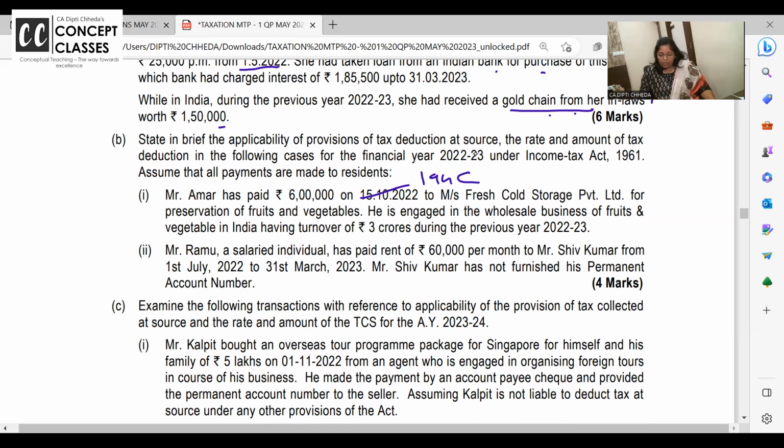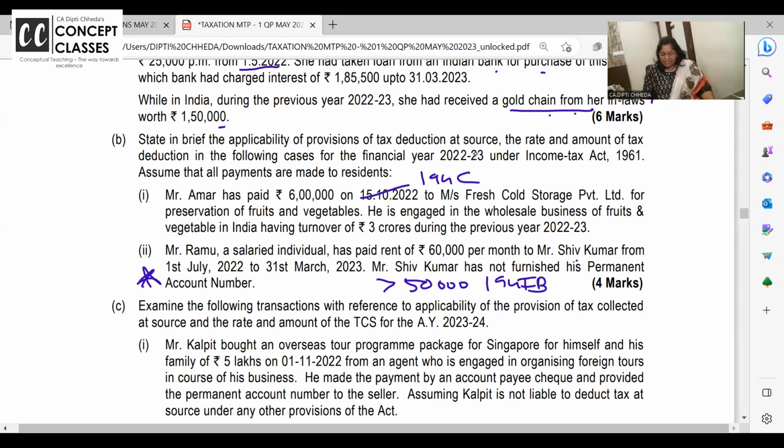And Ramu, a salaried individual, has paid rent 60,000 to Shiv Kumar from July to March. This is superb. If you pay rent to someone, even for residential purpose, if you are paying rent above 50,000, 194 IB, TDS should be deducted.